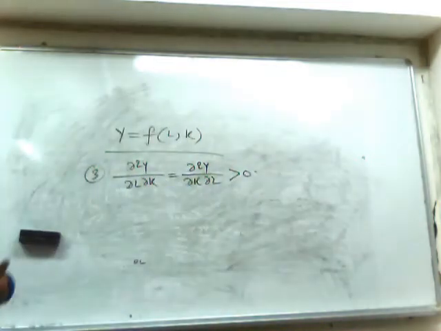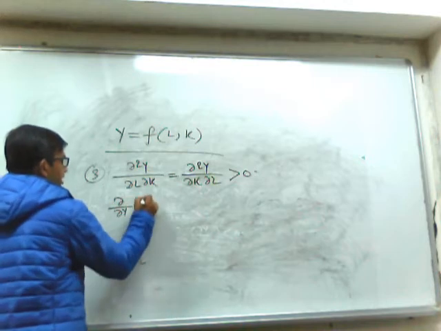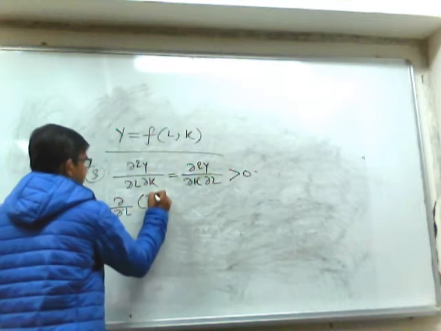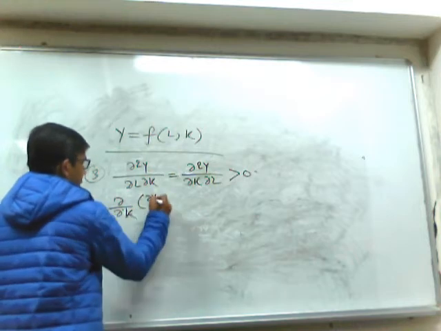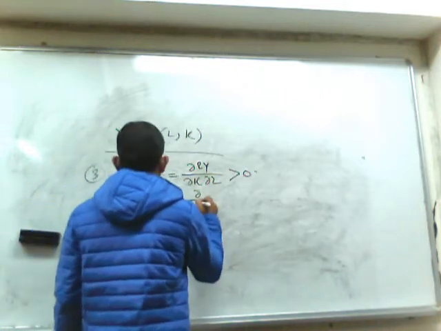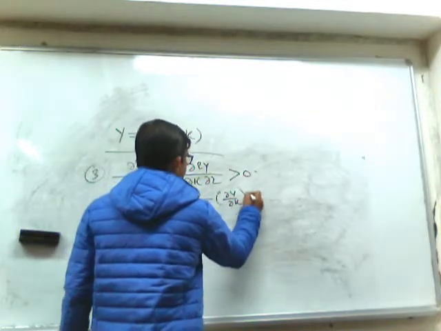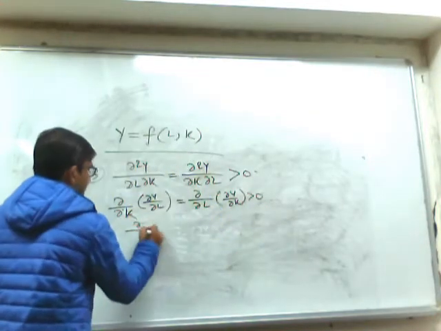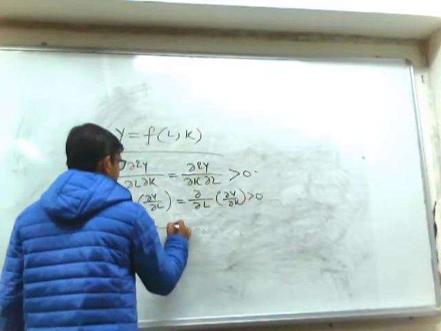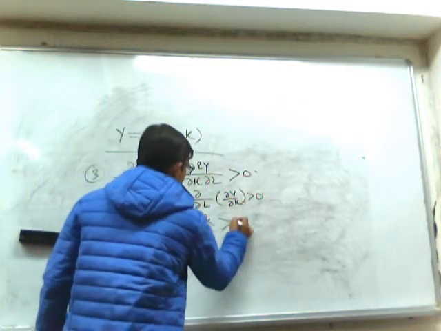so what is this? So we can write that del of del y del L, del L of del y del K greater than 0. Both will be greater than 0.